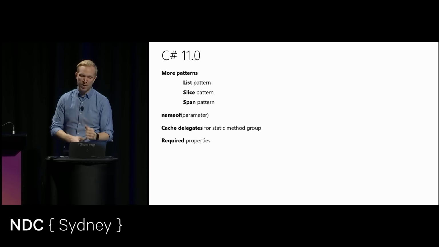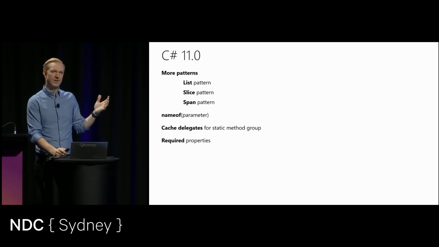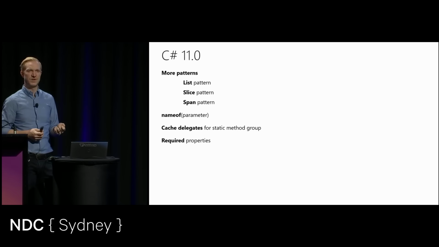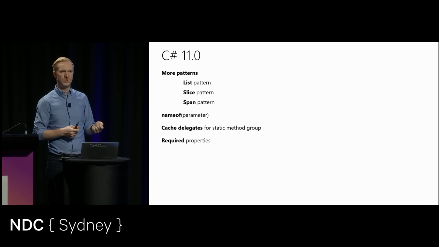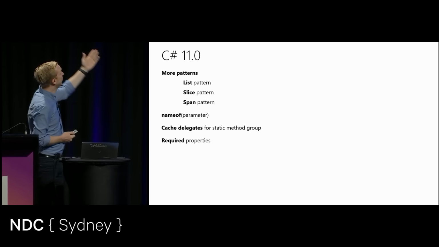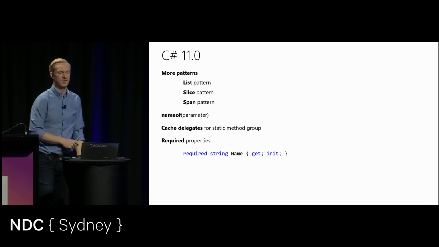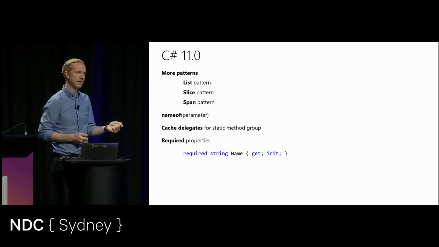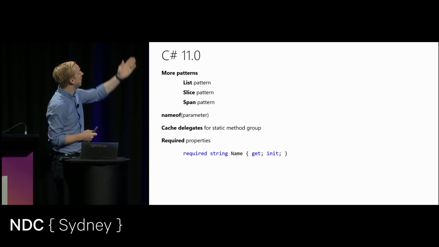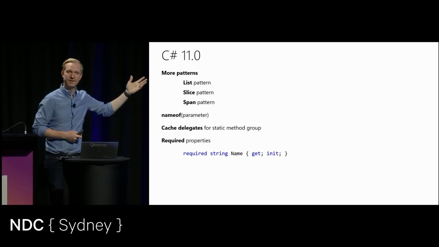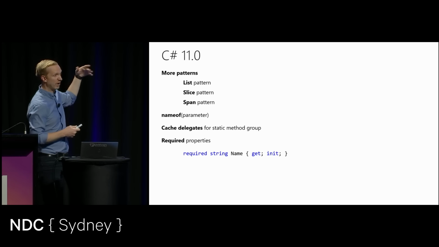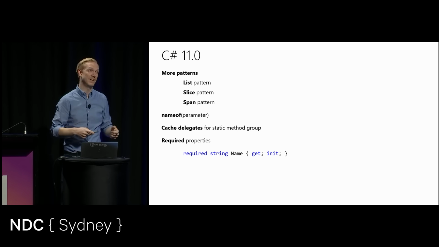There's this thing called required properties. Before, I had to write some quite nasty code to get around the problem of I didn't want to introduce a constructor when I enabled the nullable reference types, but I still want to require people to set my properties to a value. That's why we could say, I require you to set this property called Name here. It shouldn't be null, but you're required to set it. And you do that in the object initializer. And here you see the init-only keyword. That makes it immutable, or you can only set it once. So after you're required to set it, you cannot change it without getting a new instance.